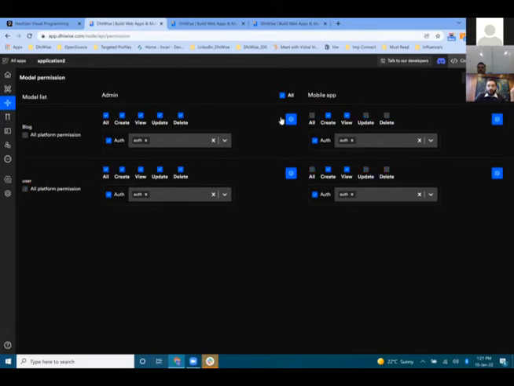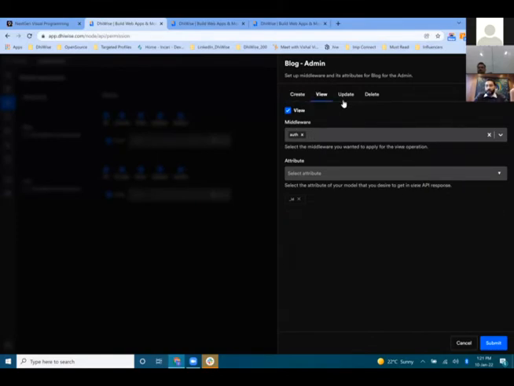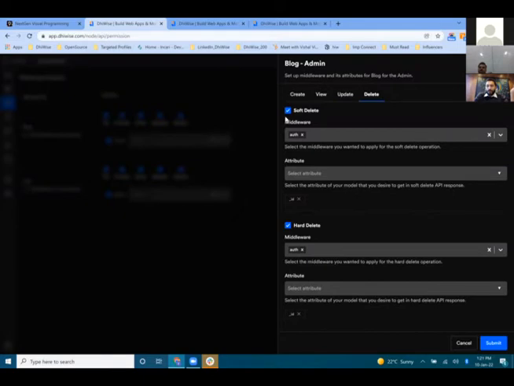Or if I want to update any of them, for example, if I want to set up a particular file, I don't want a hard delete, so I can choose soft delete or hard delete. So I can customize any of the attributes. Whatever way you want to develop your CRUD APIs, you can directly configure within the DhiWise platform.